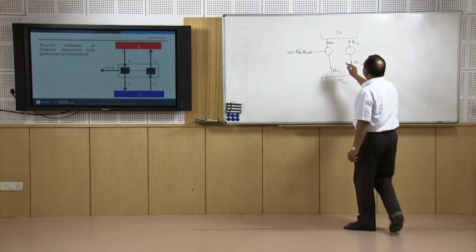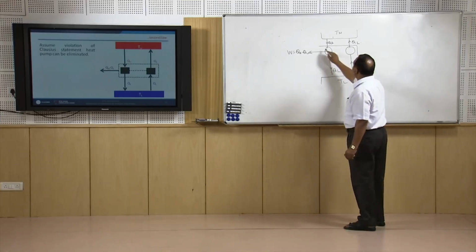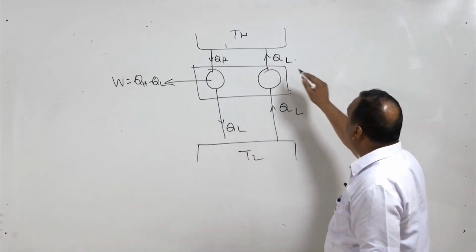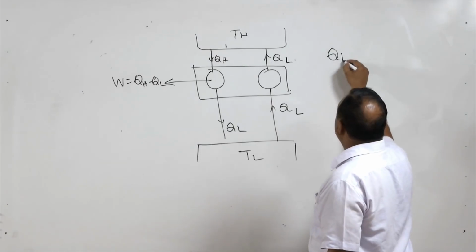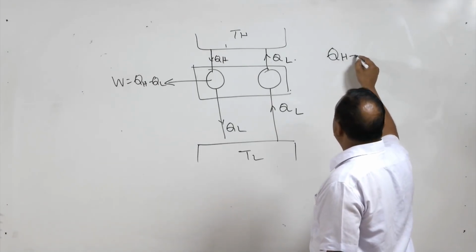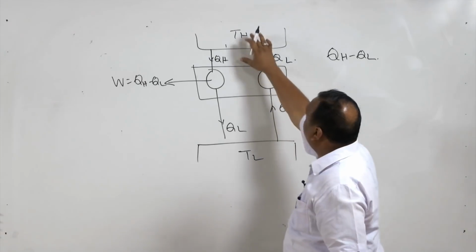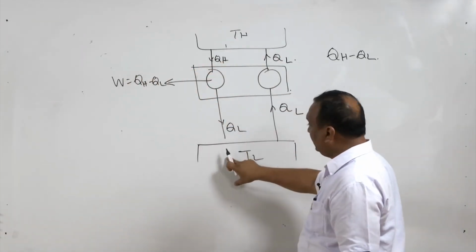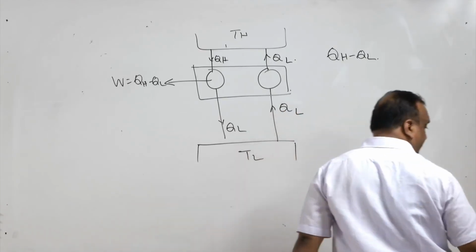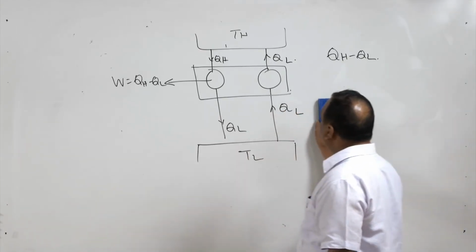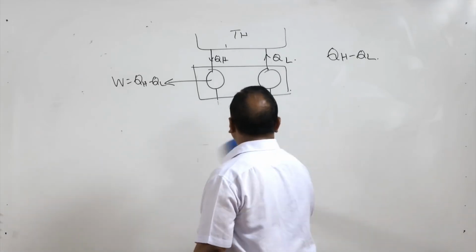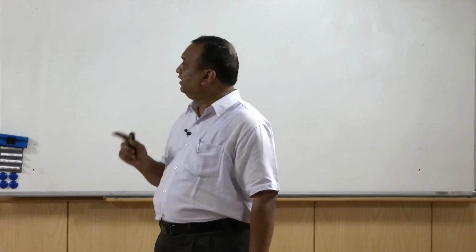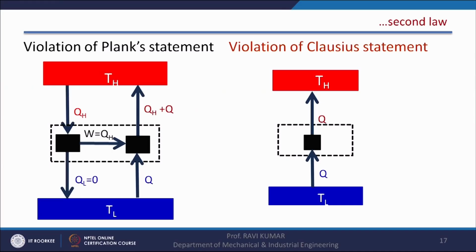Now, if we club these two slides, these two devices, it is something like QH minus QL is drawn from here, and an equivalent amount of work is being done, because QL is rejected here and the same amount of heat is drawn from the lower temperature reservoir. So, this can be eliminated. Now, again, violation of the Planck statement will lead to the violation of the Clausius statement.